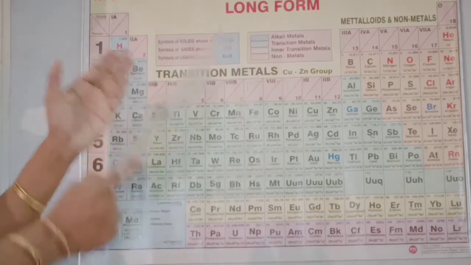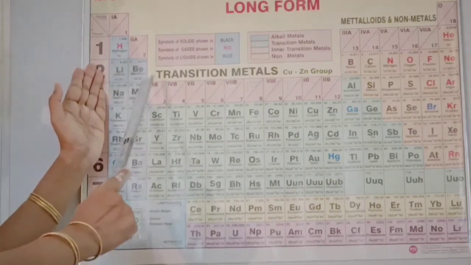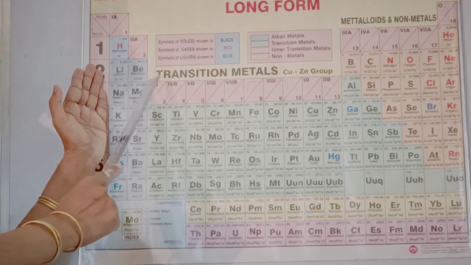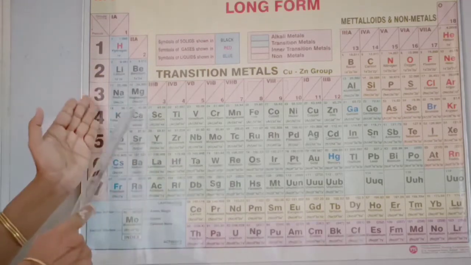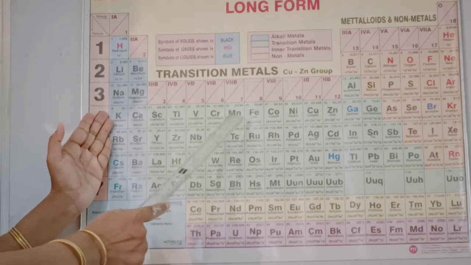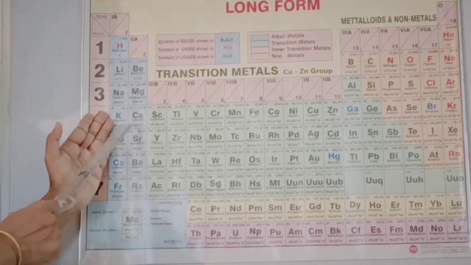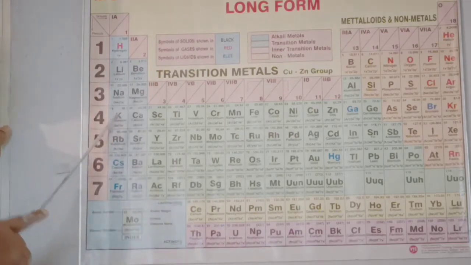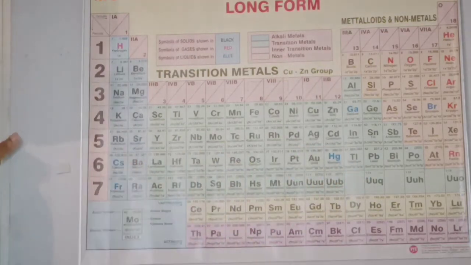When we take lithium and beryllium, lithium is more reactive than beryllium. Or if we talk of potassium and manganese, potassium is more reactive than manganese. Even though the metallic properties are decreasing, these are all metals.